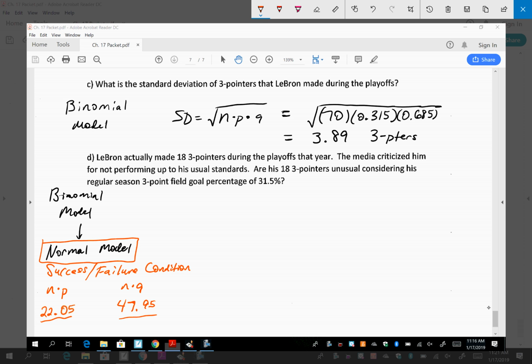But now I'm going to take those numbers you just calculated for the mean and the standard deviation and write it with a capital N for normal: 22.05, comma, 3.89. So we're saying, now let's use this as a normal model. And the moment I do that, I'm thinking, guys, it's time for a curve.